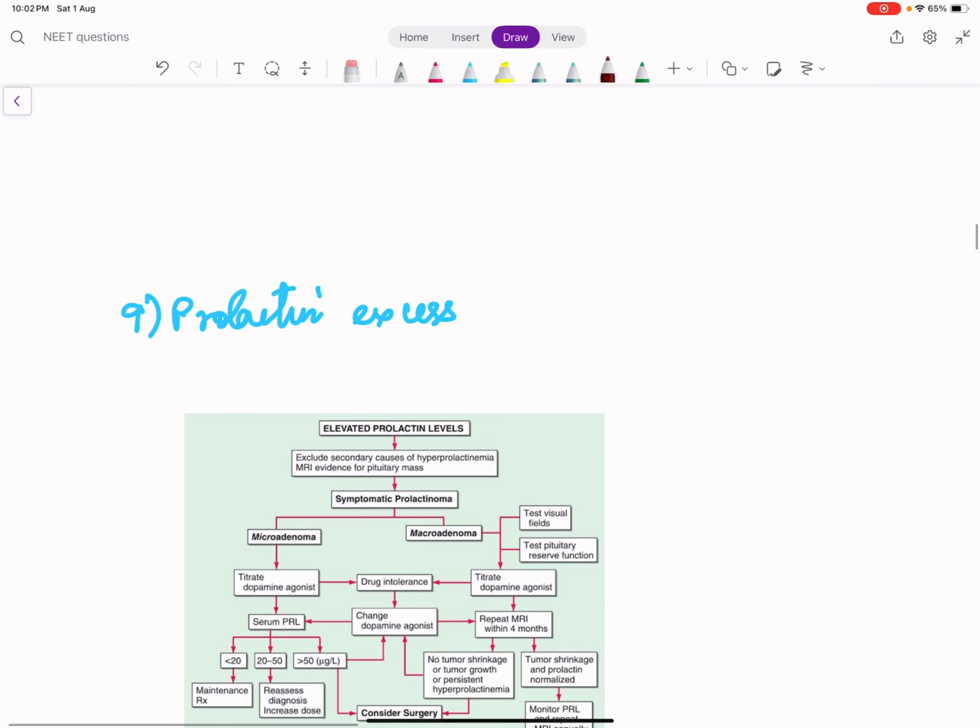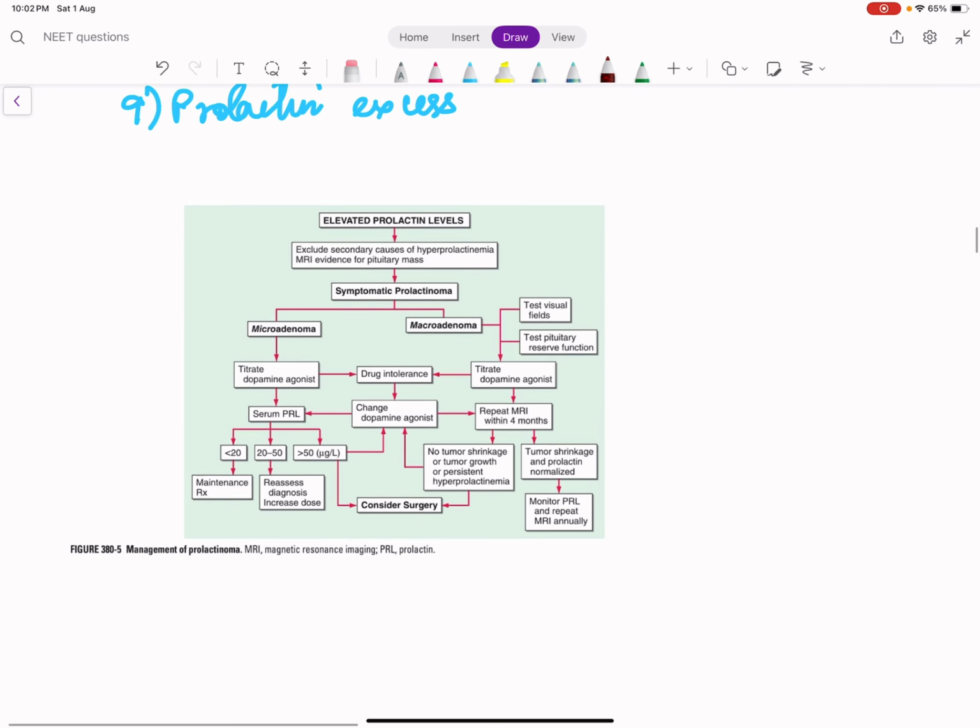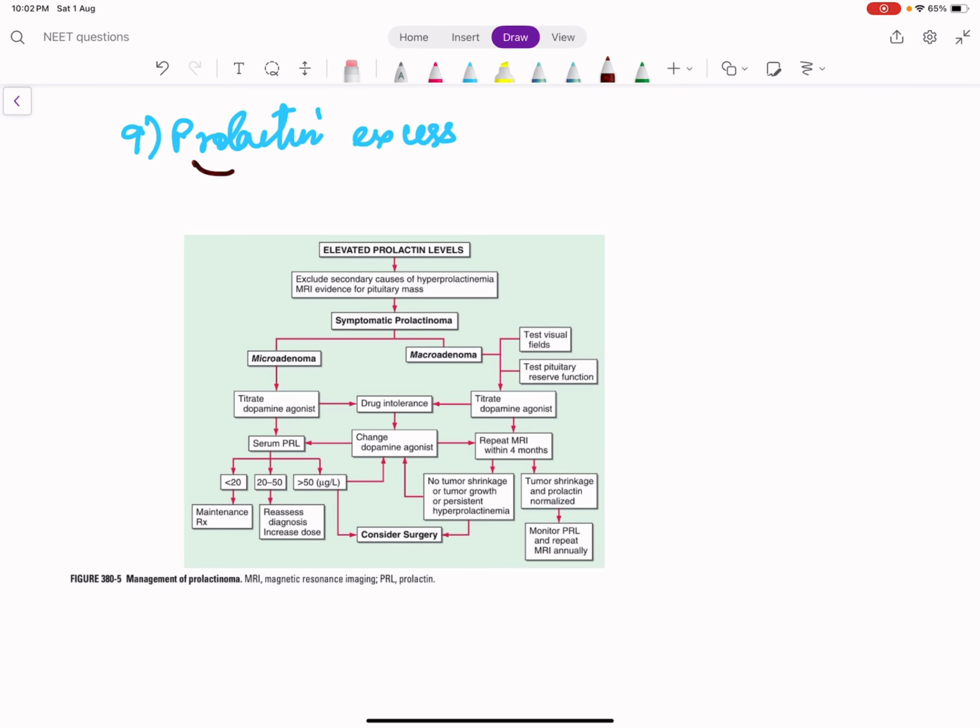Okay, so we discussed the first anterior pituitary hormone, growth hormone: what happens in its deficiency, and what happens in its excess. Now the next thing is prolactin excess. Excess of prolactin is called hyperprolactinemia.